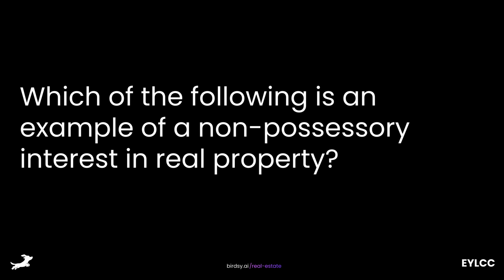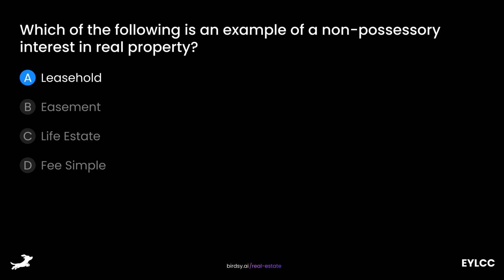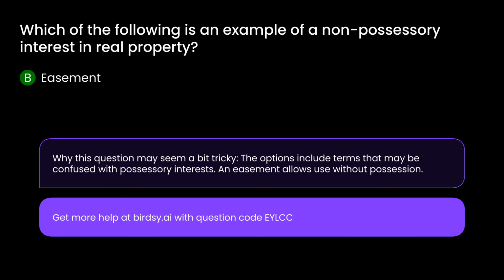Which of the following is an example of a non-possessory interest in real property? Is it A, leasehold, B, easement, C, life estate, or D, fee simple? The answer is B, easement. Why this question may seem a bit tricky. The options include terms that may be confused with possessory interests. An easement allows use without possession.